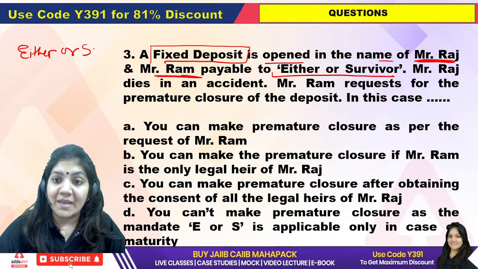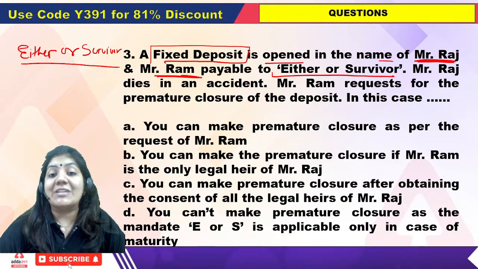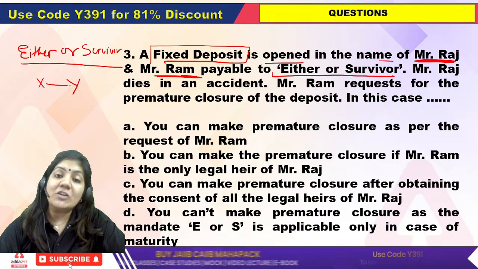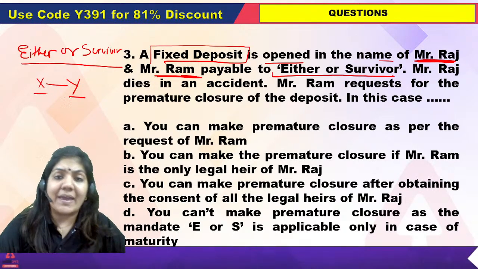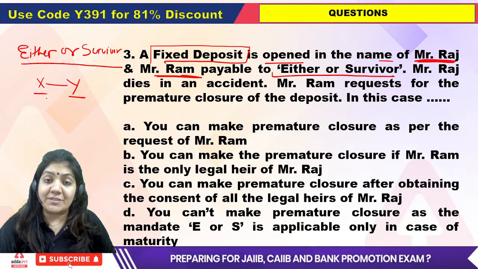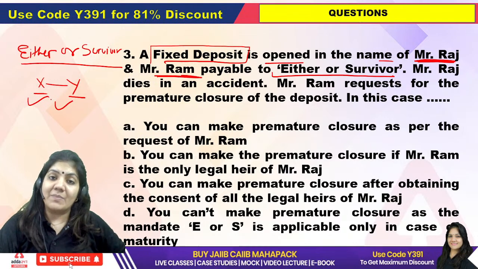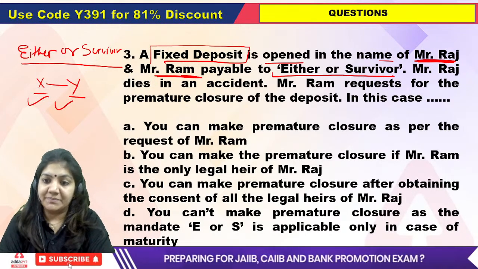If we talk about either or survivor, suppose X and Y jointly open the account. In either or survivor, either of them can operate the account. It is not necessary that both have to go. Each of them can do the banking transaction separately.